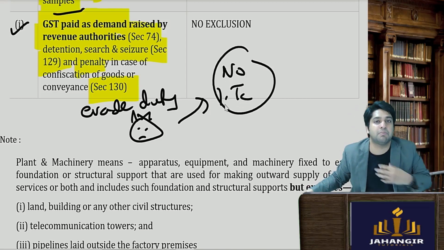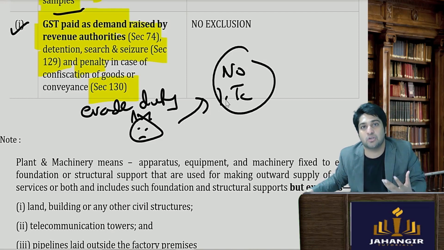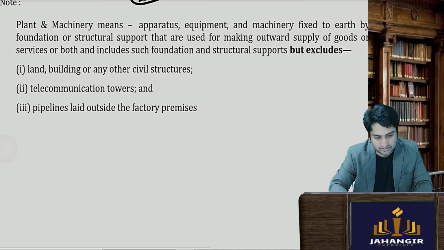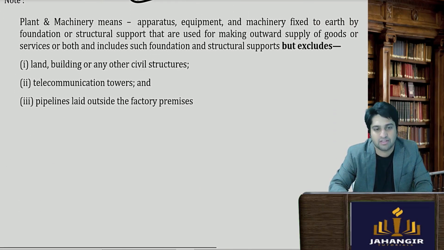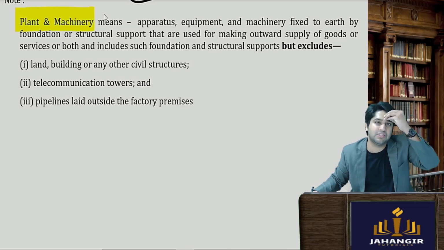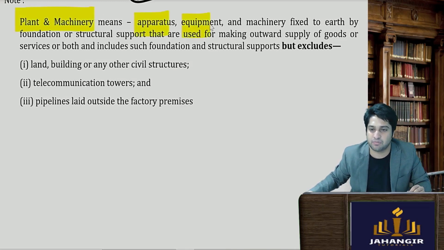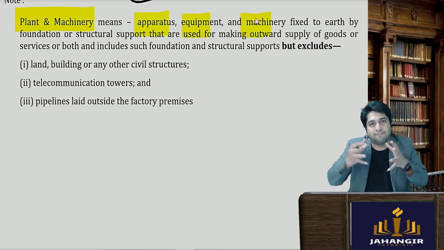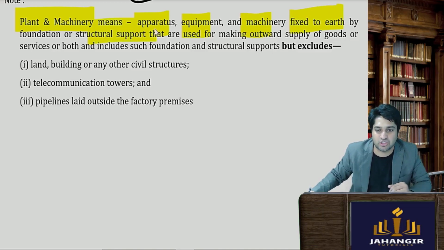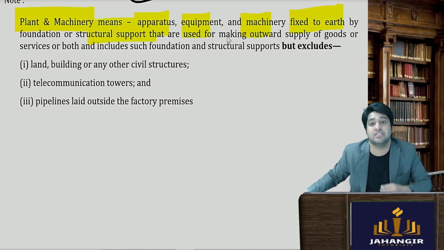So obviously people will be scared to try to evade GST after knowing this. Now in the notes they have given the definition of plant and machinery. Now plant and machinery matlab kya? Plant and machinery means any apparatus, equipment, machinery that is fixed to the earth, embedded in the earth. It has a structural support and this is used for making outward supplies of goods or services.